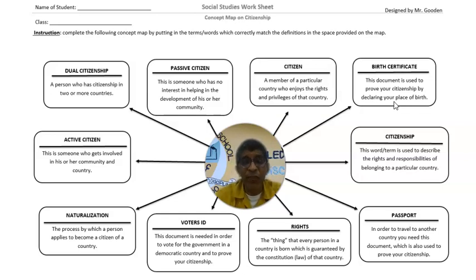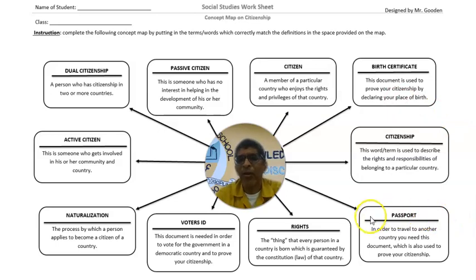Your birth certificate declares who your parents are, and it declares what your name is, but most importantly, it declares that you were born in a particular country. So in your case, you were either born in Jamaica, or in the case of some of the students that I have in my classes, you were born in the United States, or you were born in Trinidad, or you were born in the Bahamas, or wherever, right? Your birth certificate declares that you are a citizen of that country.